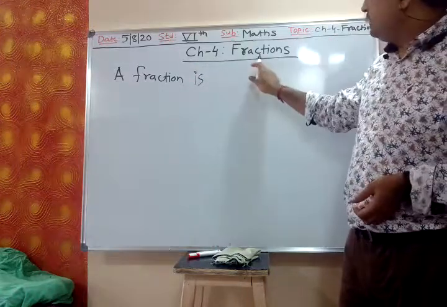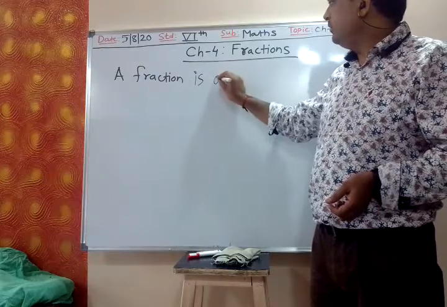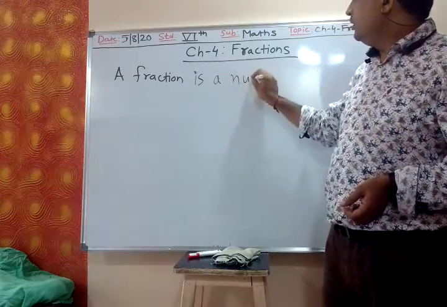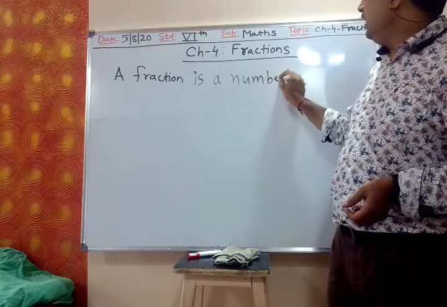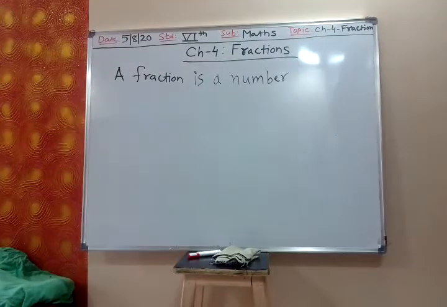Chapter 4, Fractions. A fraction is a number. Write down. Board is clear, right?